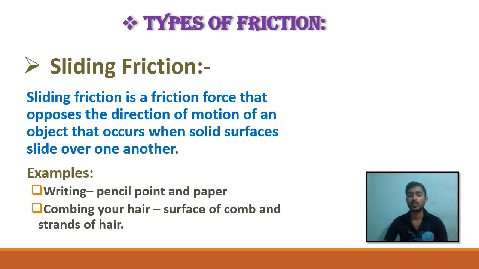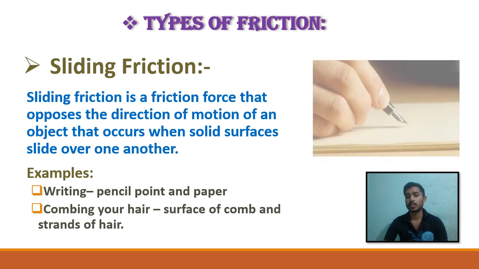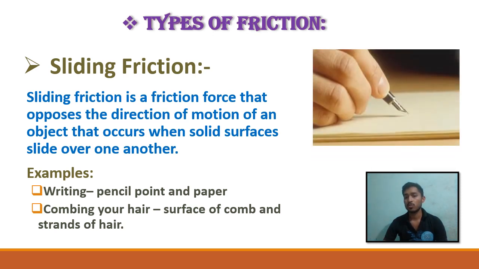That type of friction is called sliding friction.